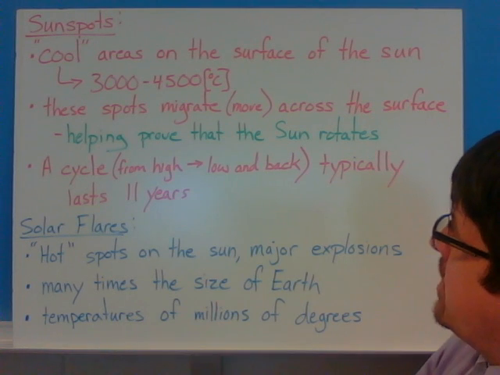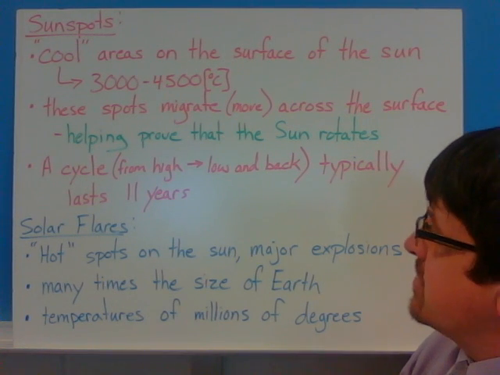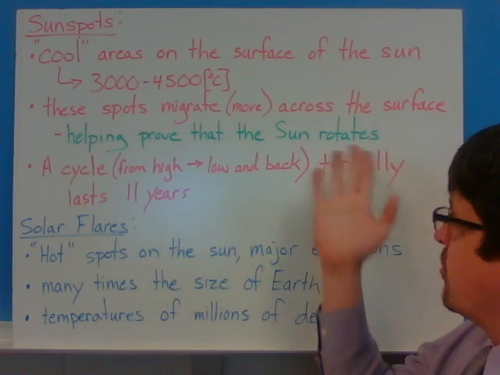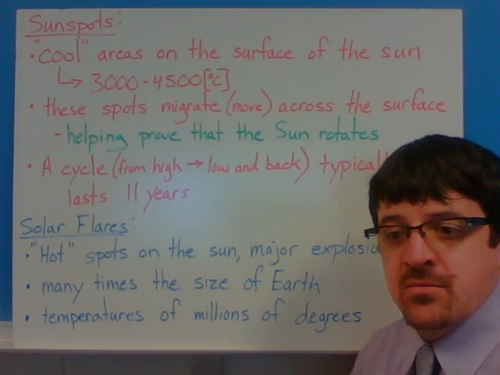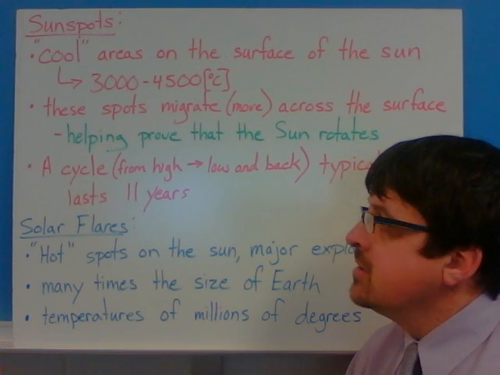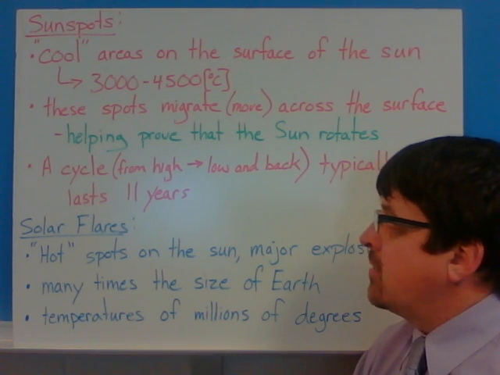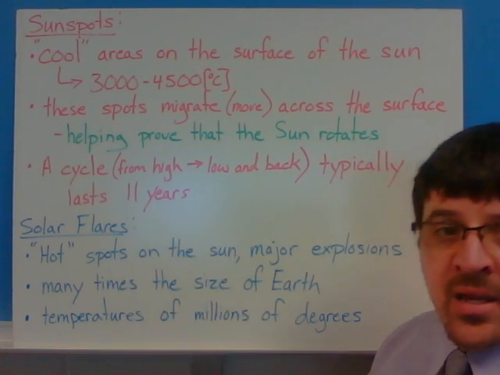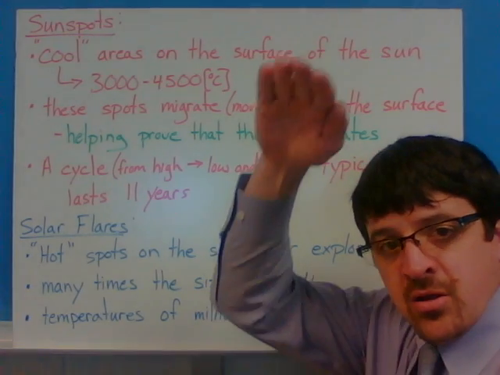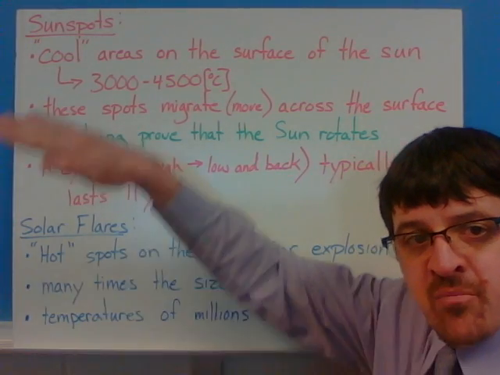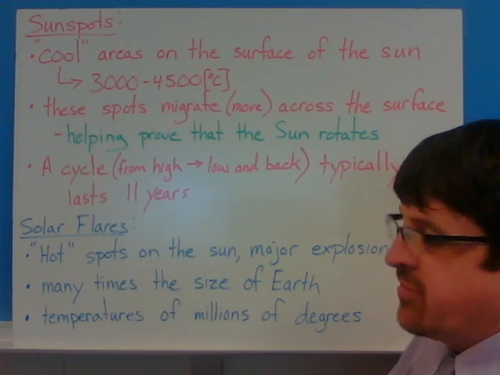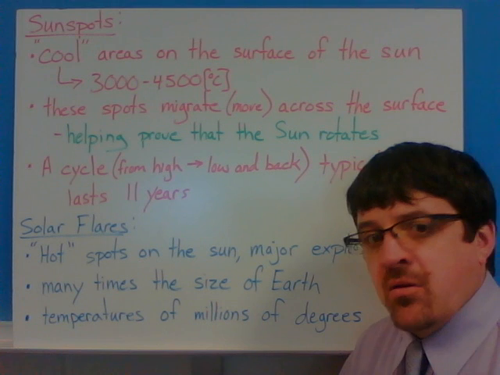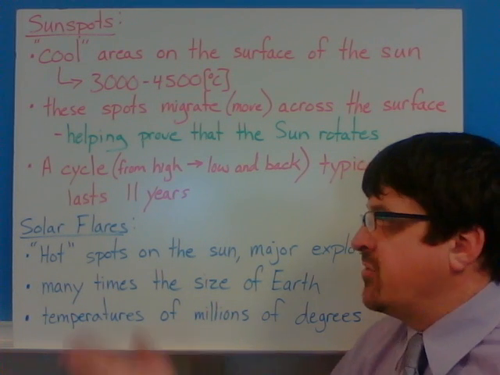These spots migrate or move across the surface. That helps us prove that the sun rotates, because as you see these spots moving across, that's the rotation that we're seeing. Okay, a cycle from high to low and then back to a high again. That's a complete cycle, going from its peak down and then back up. That's one complete cycle. Typically it lasts about 11 years. Sometimes it's a little bit less, sometimes a little bit more, but it averages out to about 11 years.